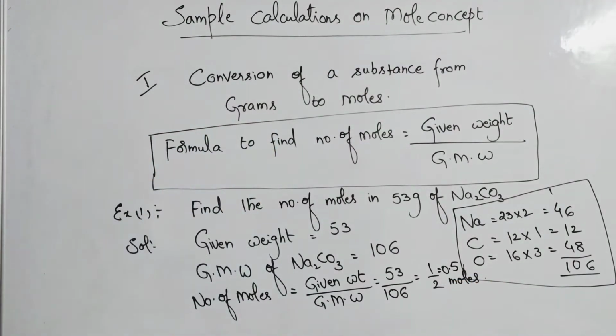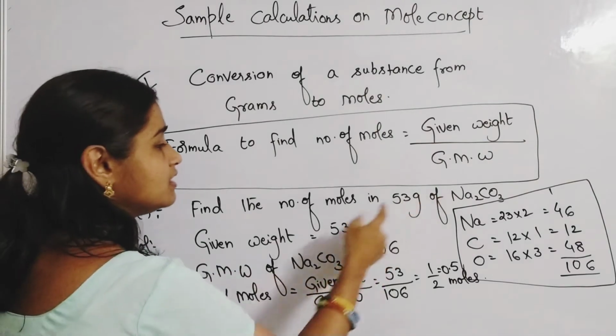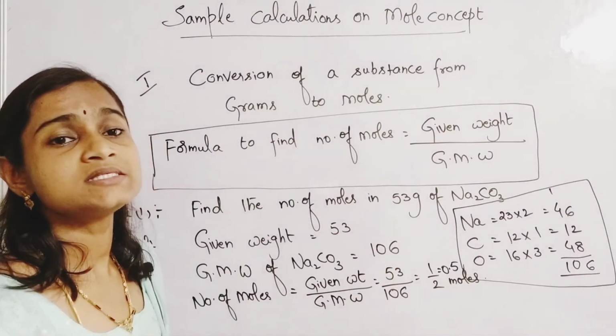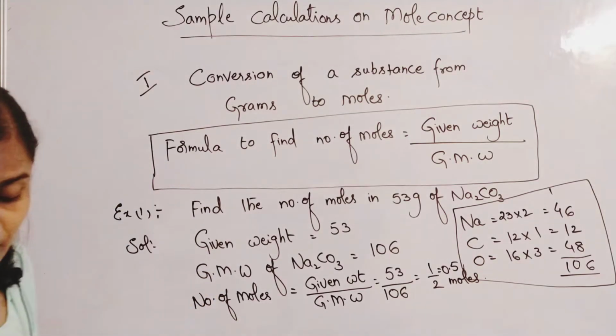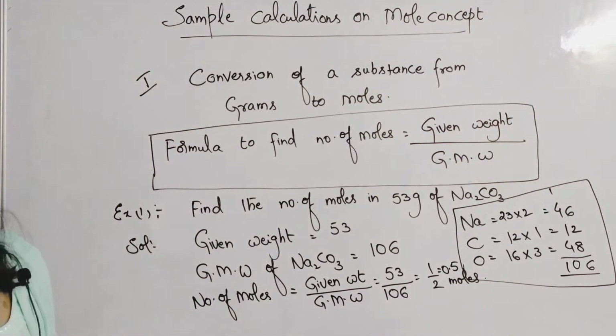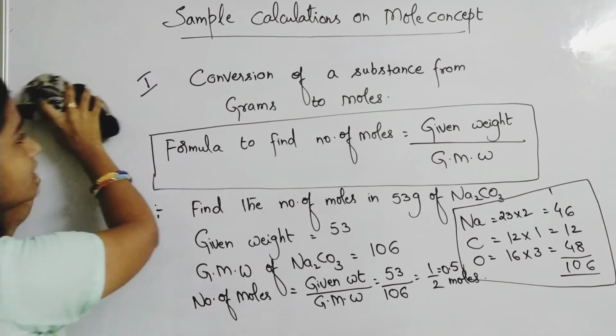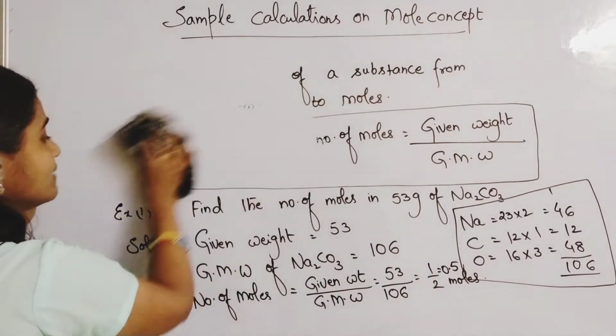In 53 grams of sodium carbonate, how many moles are there? 0.5 moles are there. So you will be getting this kind of questions. Please note this down. Pause the video and note it down. We'll see one or two examples like this.